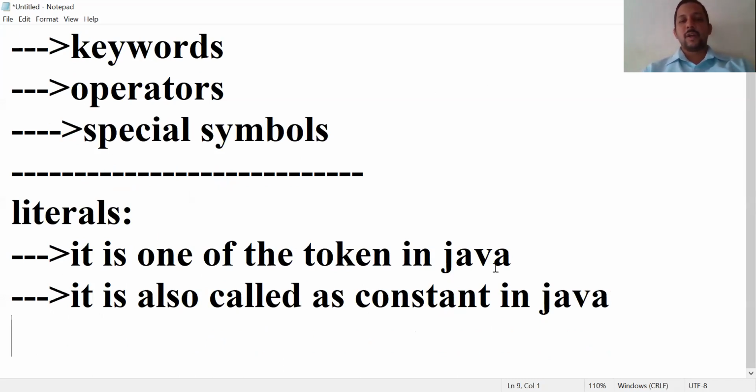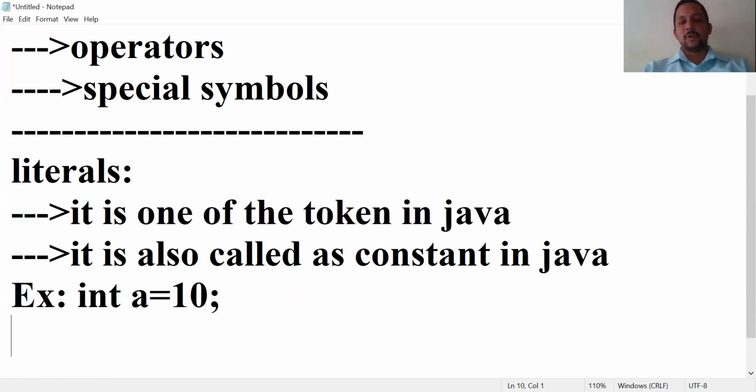For example, you write integer a is equal to 10 or 20 or 30, any value. So here 10 is a literal, that is a constant, assigned to a variable a of the type integer.